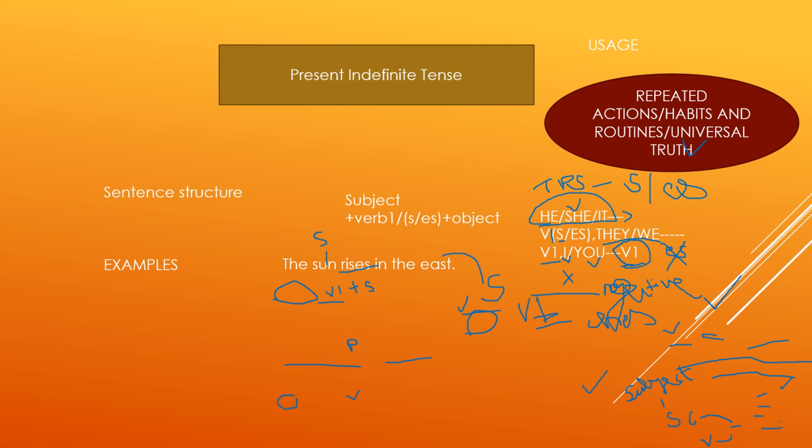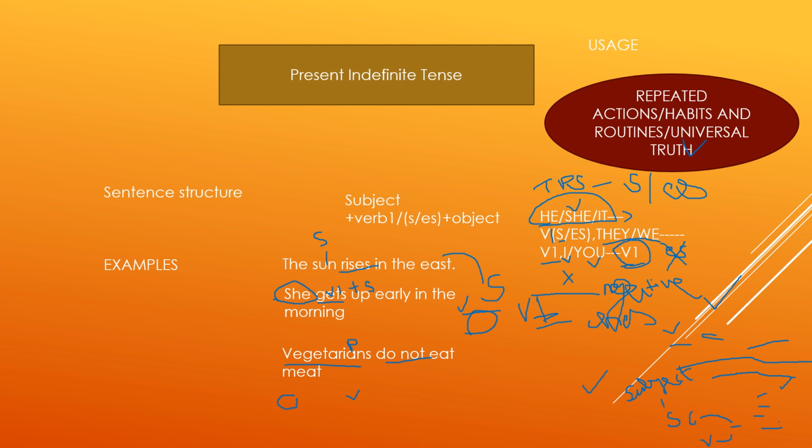Next sentence we have is, she gets up early in the morning. Here verb is get and its first form of verb, and we added s to it. Do you know why? Because we have used she pronoun here, which is singular, so we will add s to the main verb. Next sentence is, vegetarians do not eat meat. It's negative sentence. We have used do not here, whereas main verb is eat.